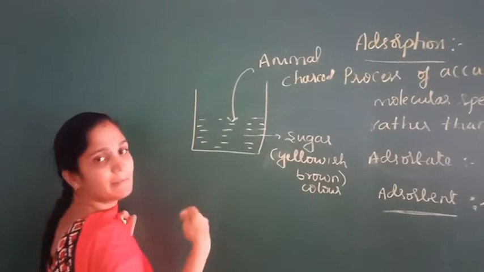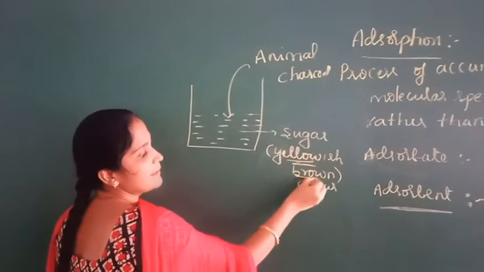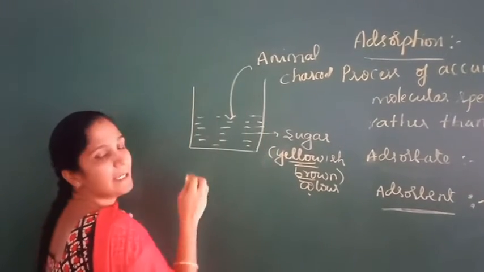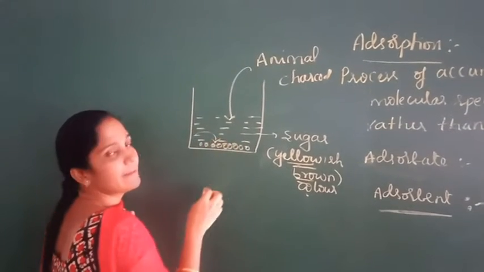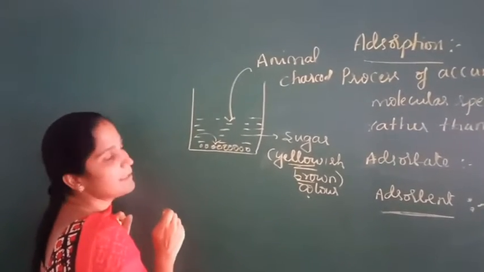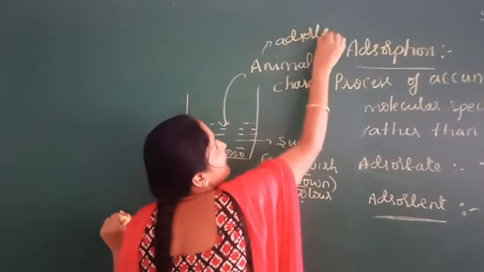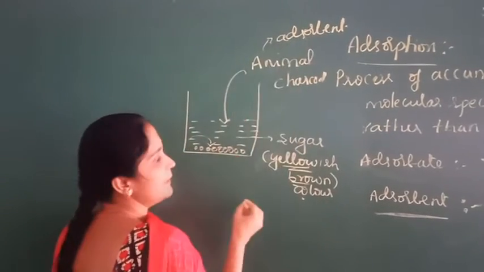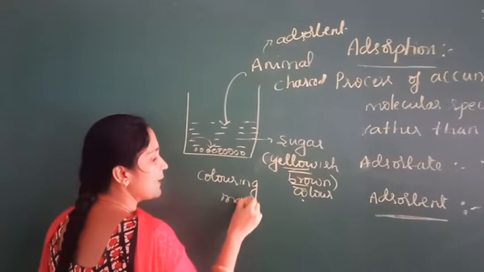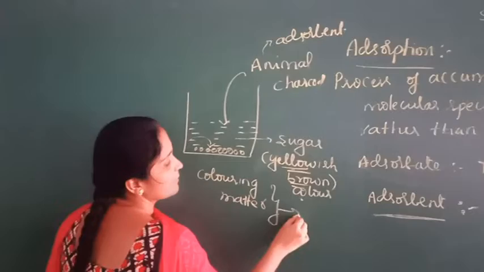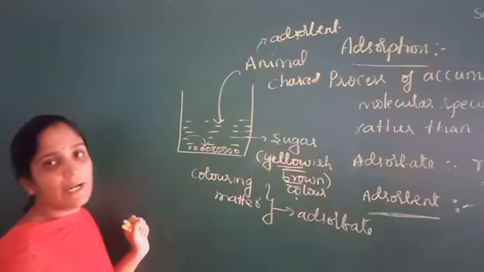The solution becomes colorless because the coloring matter is adsorbed on the surface of the animal charcoal. Here animal charcoal acts as adsorbent and the coloring matter acts as adsorbate. So this is also an example for adsorption.